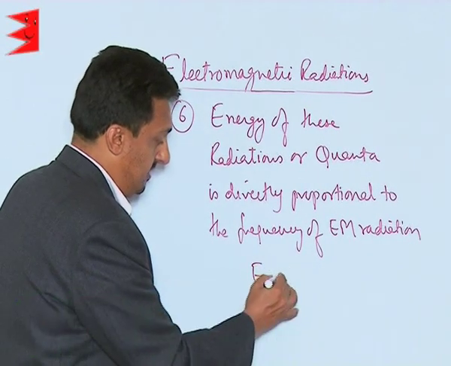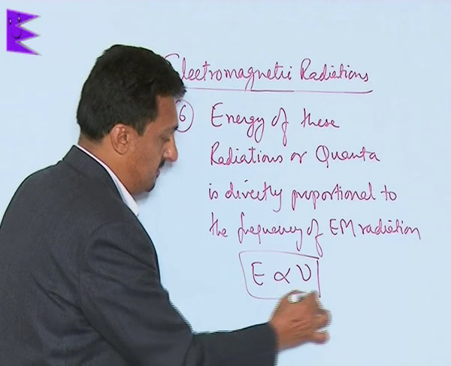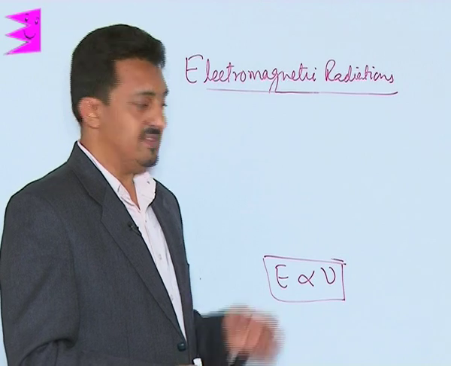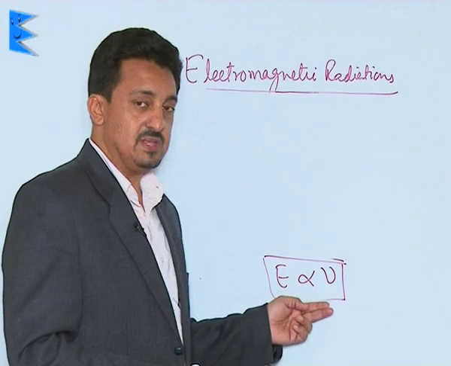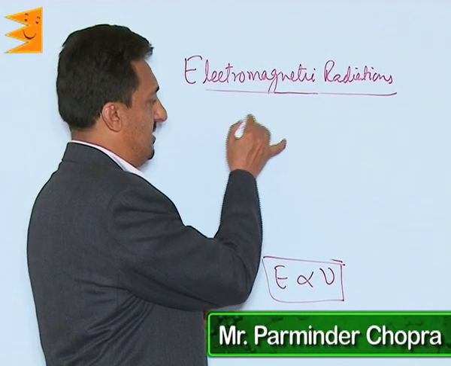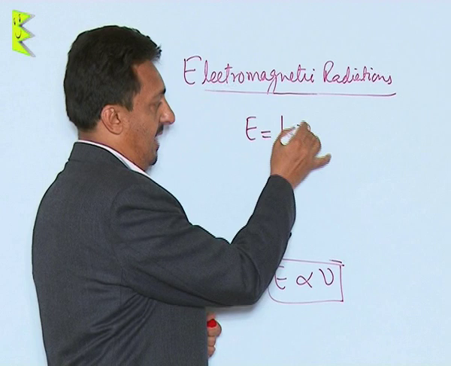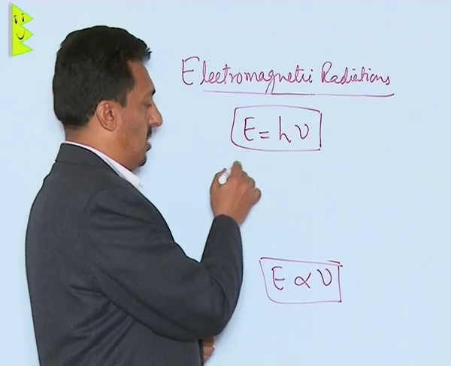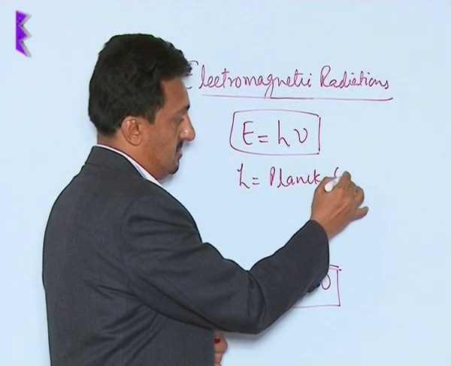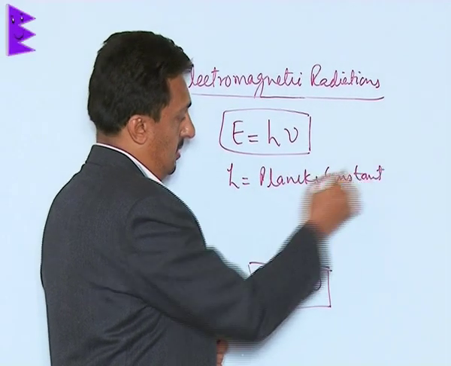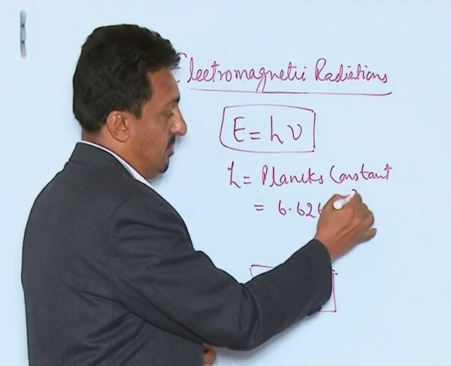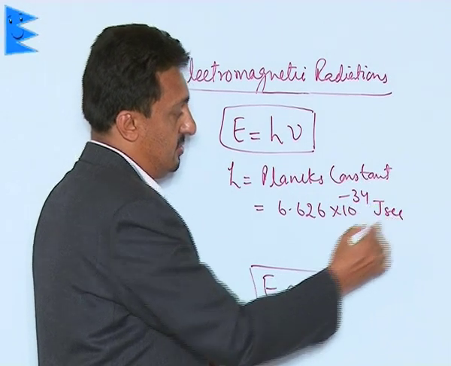It means what? This E is proportional to nu, which is the frequency of the EM radiation. Now as this energy is proportional to the frequency of the radiation, Planck said this proportionality is removed by a constant called h, also called Planck's constant, whose value is 6.626 into 10 to the power minus 34 joule second.